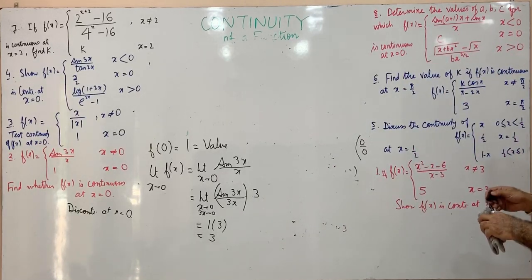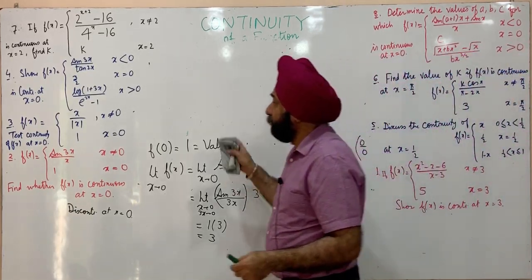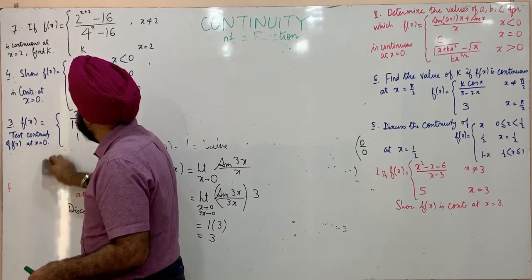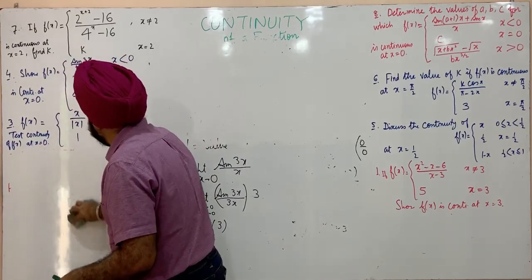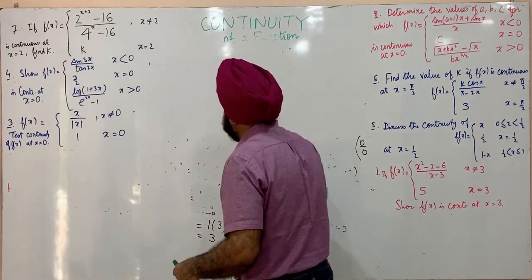The third one, we have a function in which there is a mod. F of x is x upon mod of x when x is not equal to 0. It's 1 when x is equal to 0.